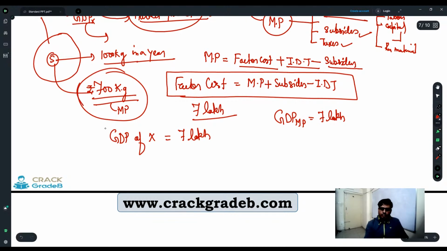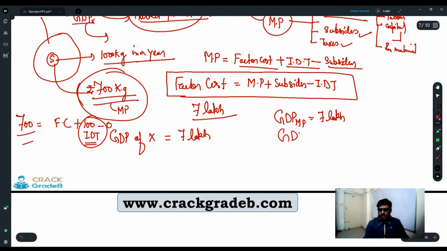Whereas when we have further investigated, we found that this selling price of 700 rupees is comprised of 600 rupees of factor cost plus 100 rupees of IDT, whereas subsidies are zero. So even if you don't know what is the factor cost, you just got the information that they are paying 100 rupees tax per kg of this price, right?